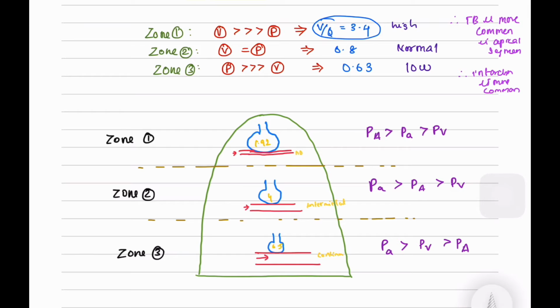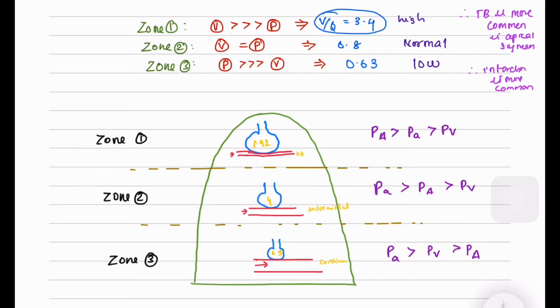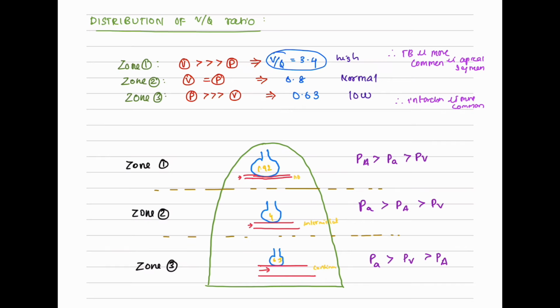The ventilation is 50% greater at the base of the lung than at the apex, where the ventilation at the base is 6.5 liters per minute because of the small and compliant alveoli, whereas the ventilation in the apex is 1.92 liters per minute because of the large and stiff alveoli, due to the increased negative intrapleural pressure at the apex. So Zone 1 has a VQ ratio of 3.4.